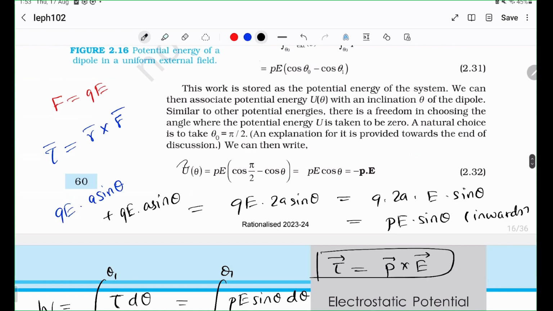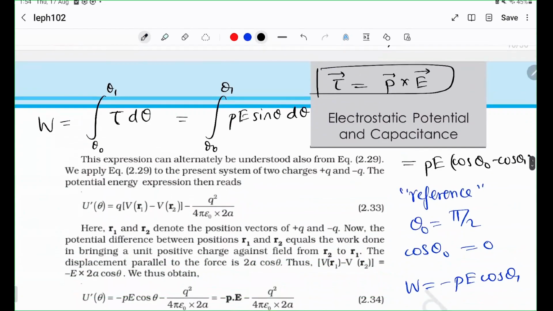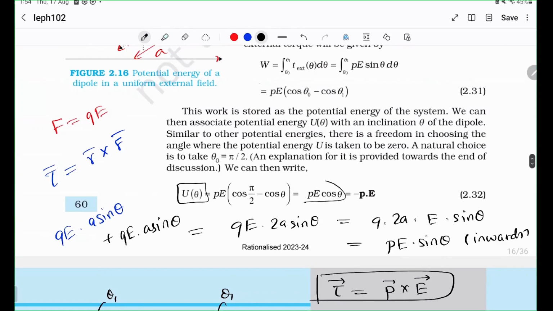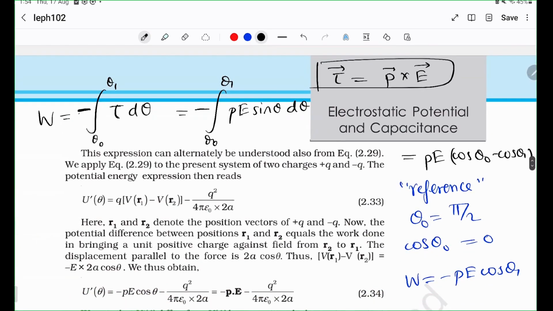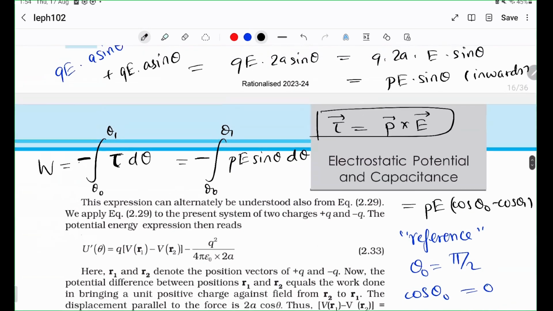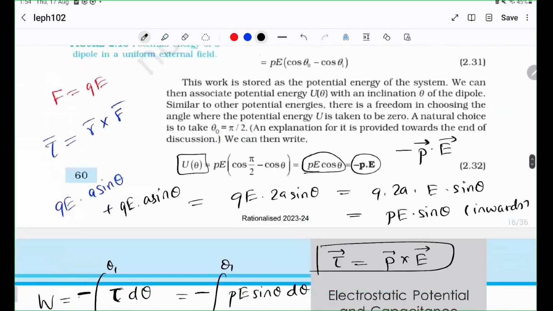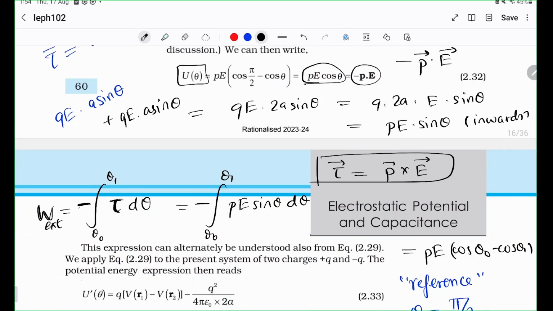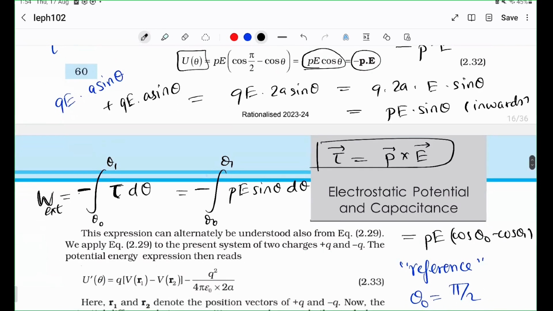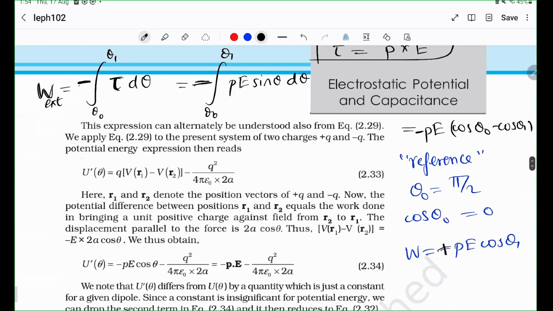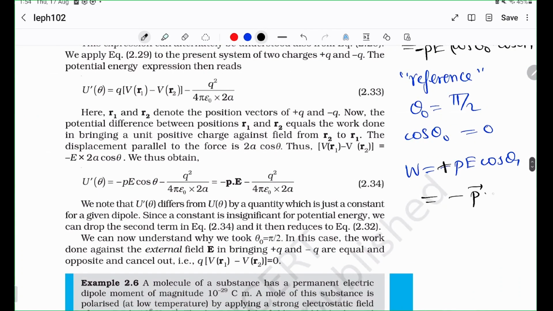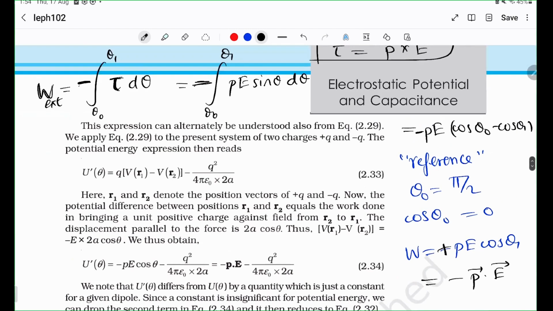The potential energy U of theta, it's a function of theta because as theta changes, the potential energy changes, is minus PE cos theta, or in other words, minus P dot E. By the way, I'm extremely sorry, this has a negative sign because the torque is the torque applied by the electric field, but the work done is the external work done. That is the work that you are doing to give the dipole its energy. So PE cos theta is minus P dot E. That is the potential energy.